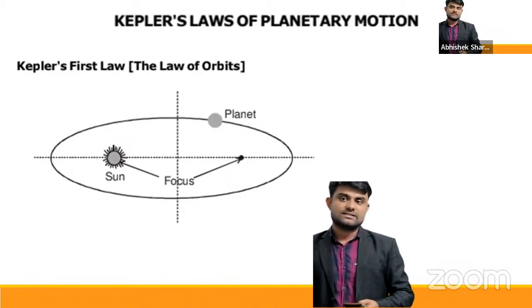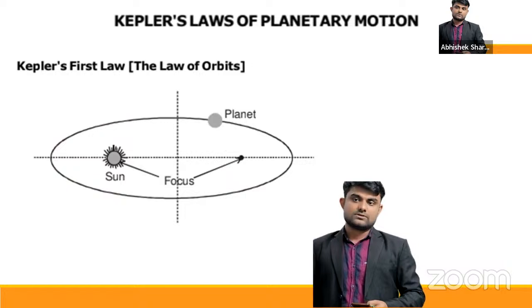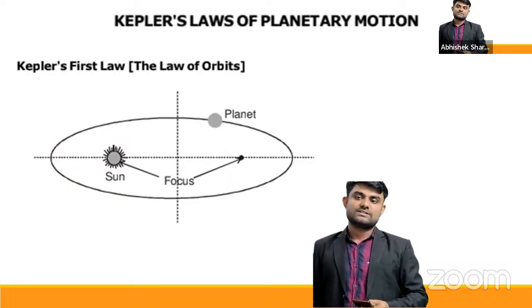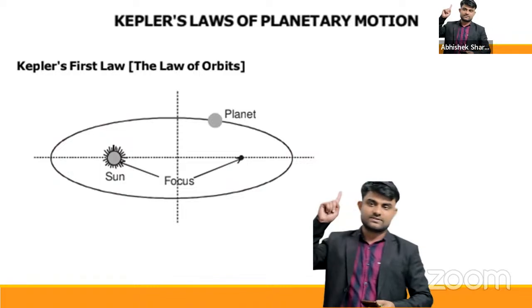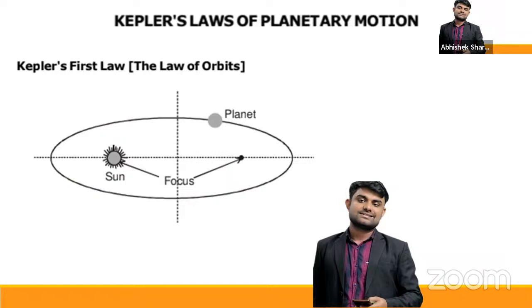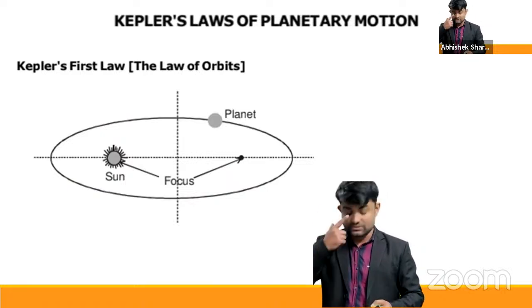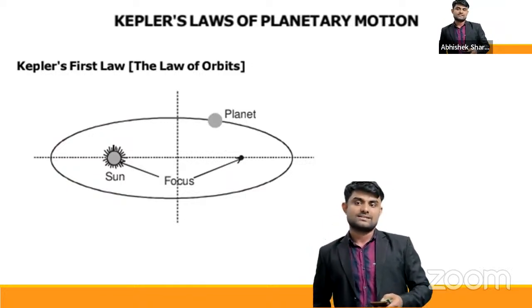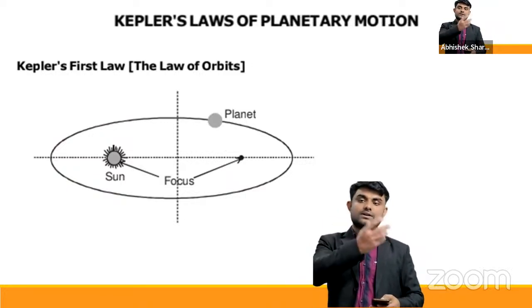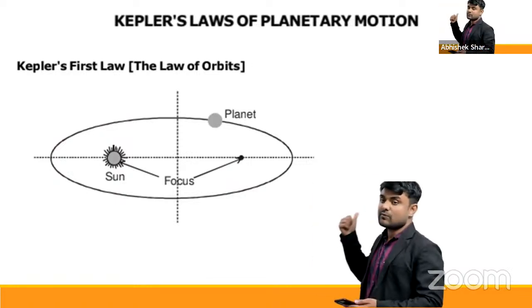At first we'll see Kepler's first law, that is the law of orbits. You can see on the screen that all the planets revolve around the sun. It's not just about the Earth. Kepler gave the observation in a theoretical format, as per the first law, that all the planets revolve around the sun, with the sun at one of the foci.